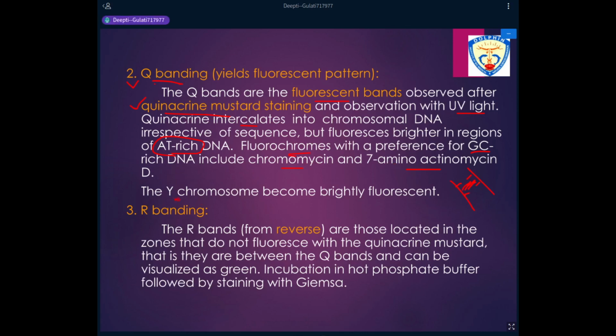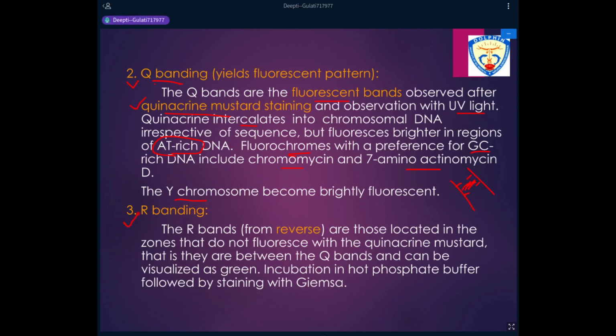Another chromosome which becomes very fluorescent with quinacrine mustard is the Y chromosome. So the Y chromosome can also be studied with the help of quinacrine mustard dye. The second type of banding that we do is Q banding, where Q comes from the stain that we are using. The stain is quinacrine mustard. It has more affinity for the AT-rich regions. AT-rich regions fluoresce more. They appear brighter when we stain with quinacrine mustard, and therefore we can find out where in the DNA AT-rich regions are present.